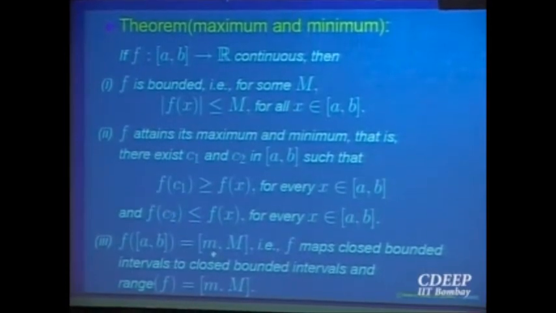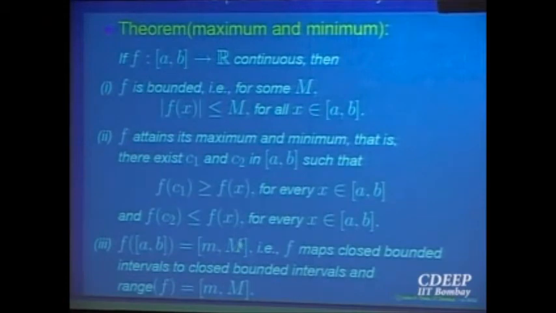So I have called that a small m and capital M. Call f of C1 as capital M and f of C2 as small m. Okay? So if you do that, then f of AB is again a closed bounded interval. That is very crucial. So this means for a continuous function, if the domain is a closed bounded interval, then the range also is a closed bounded interval.